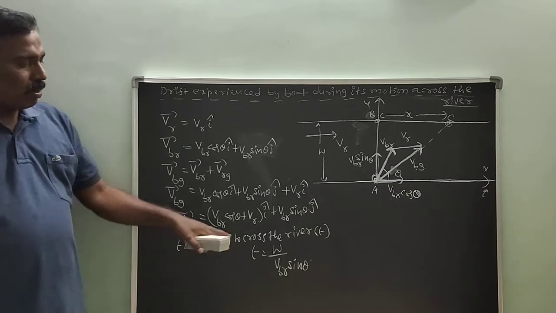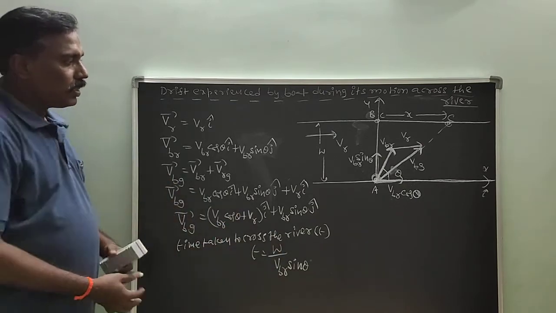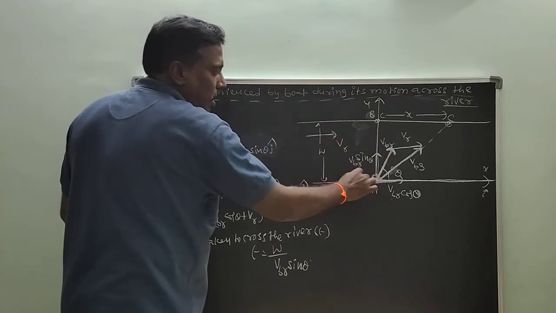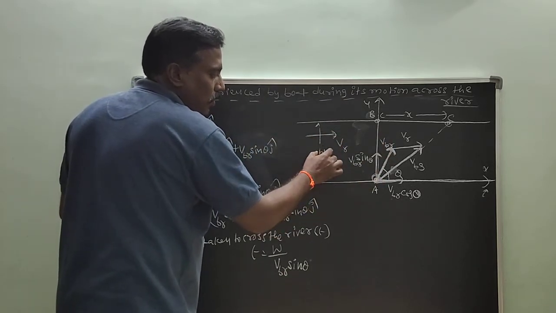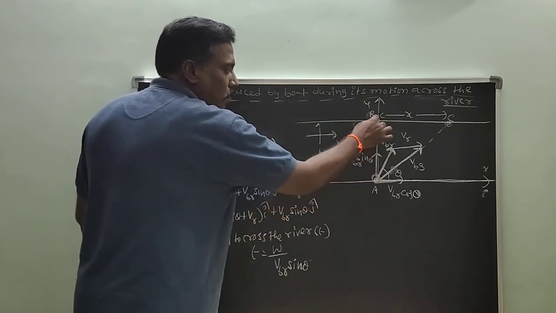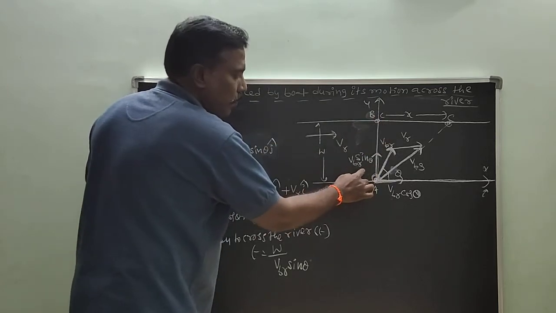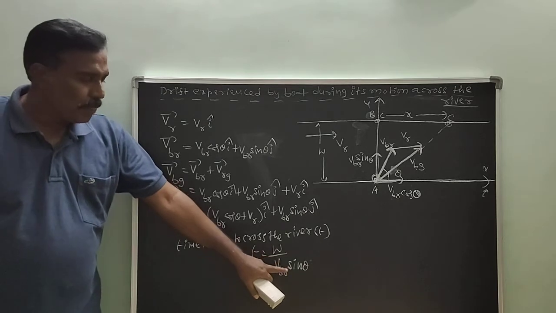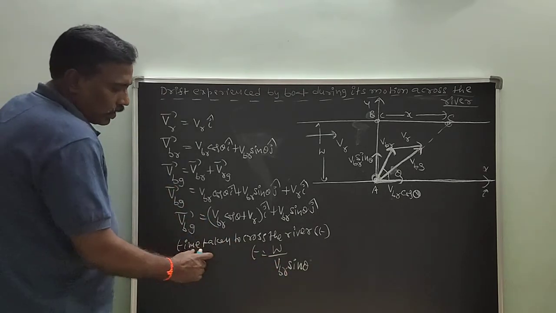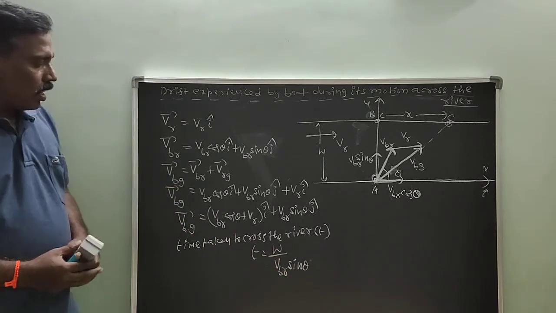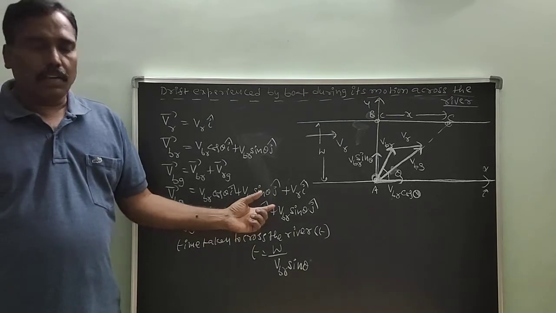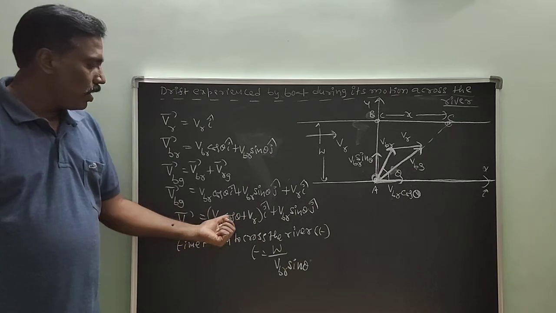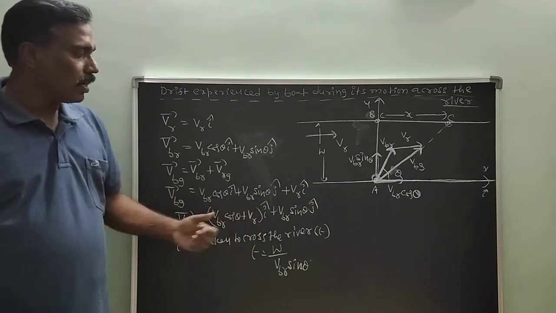Time taken to cross the river. So what is the width of the river? W. During its motion, it travels a distance W. Component of velocity perpendicular to the river flow is V_BR sin theta. So T is equal to W by V_BR sin theta. So this is the time. What is the component of velocity along the river flow? V_BR cos theta plus V_R.